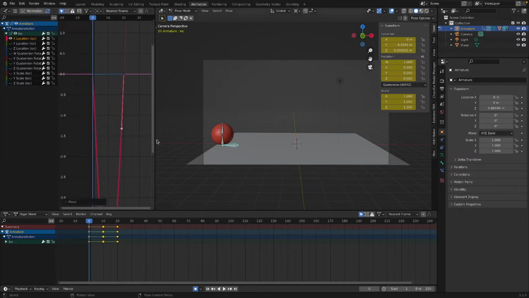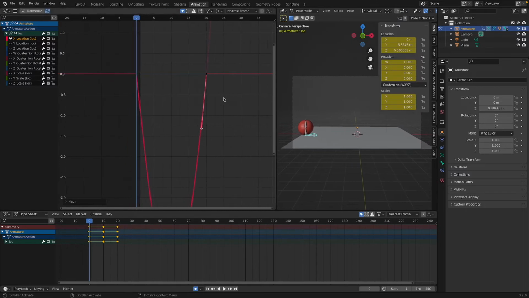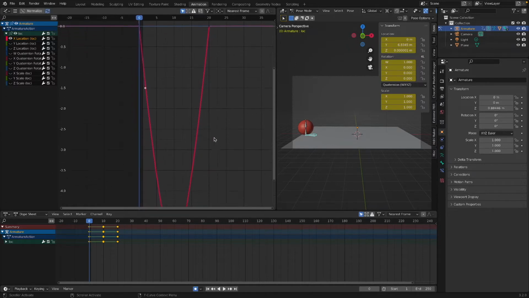So let me just expand this guy a little bit so you can see it better. So before, the reason why it looked off is it was curving, right? So it was slowing down before it hit the ground. But that's not what happens. The fastest point of the ball is right when it hits the ground. So you just need to modify that.